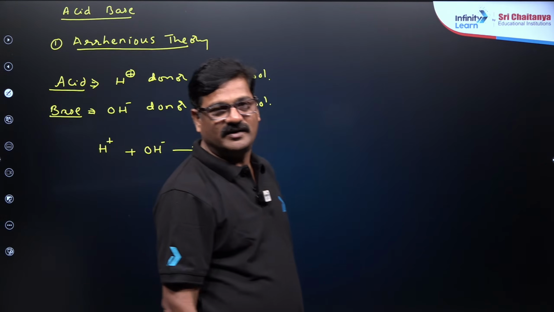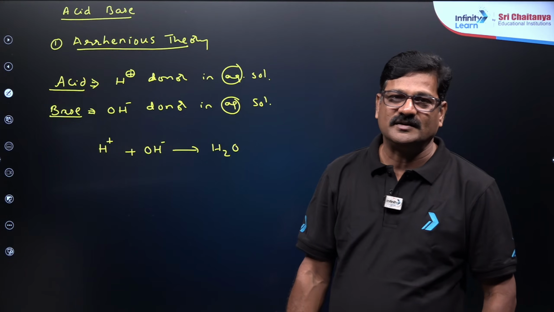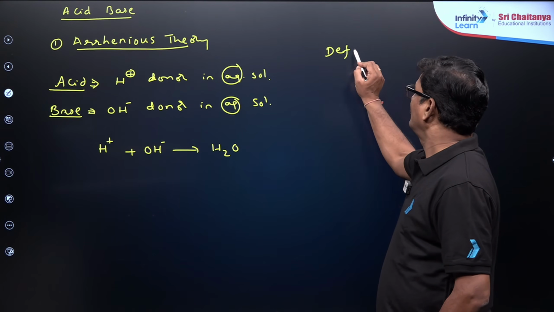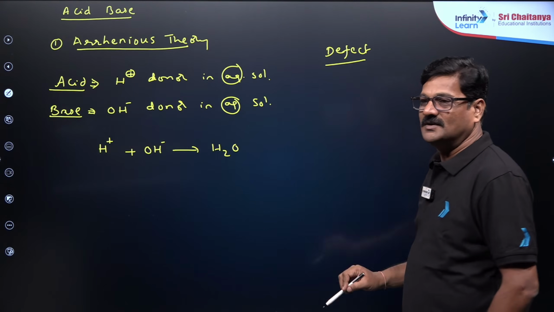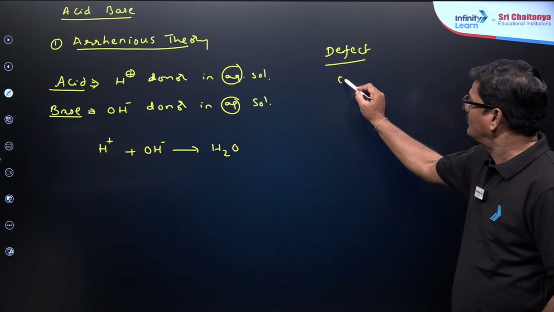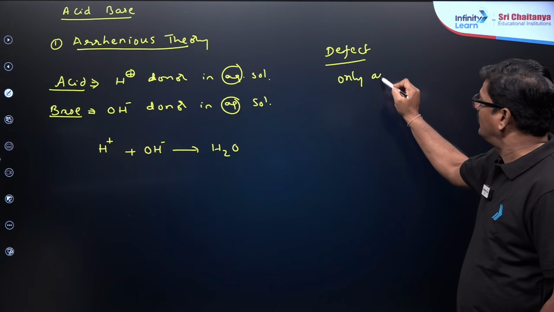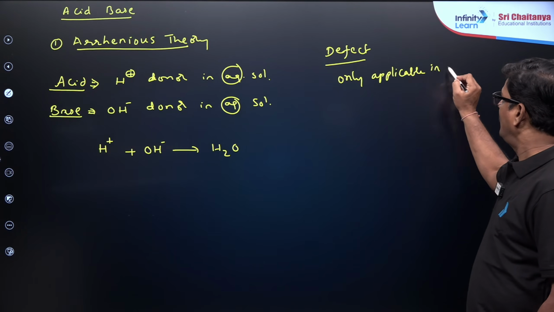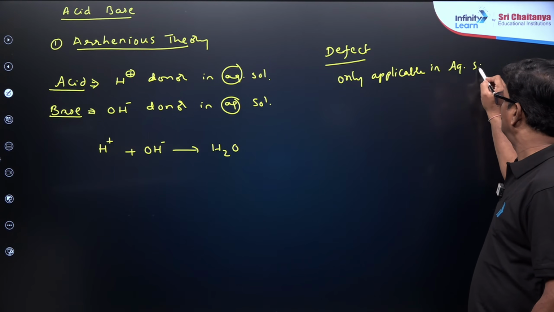And what are the defects in the Arrhenius theory? It is only applicable in aqueous solutions.